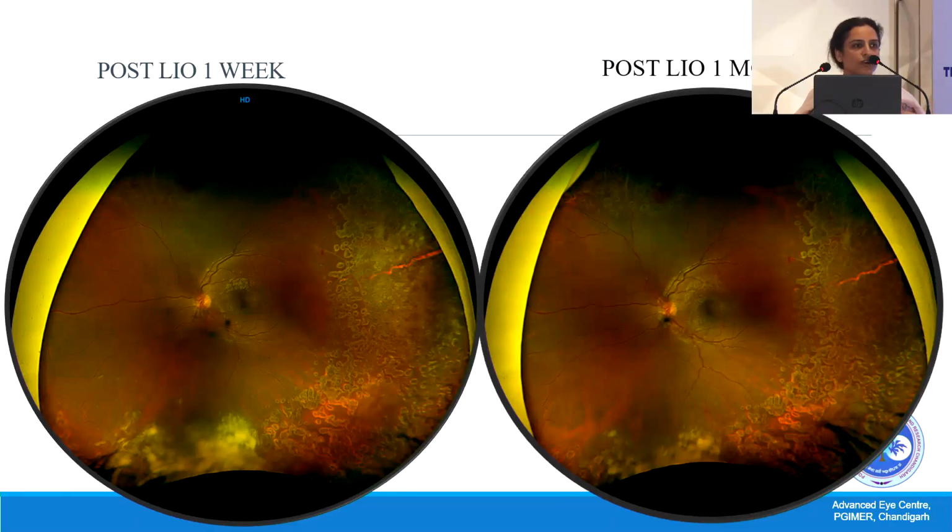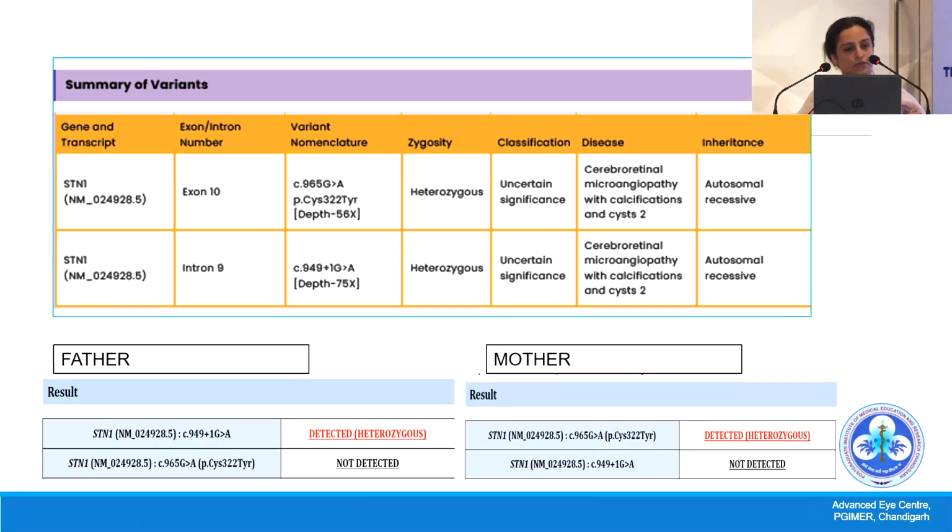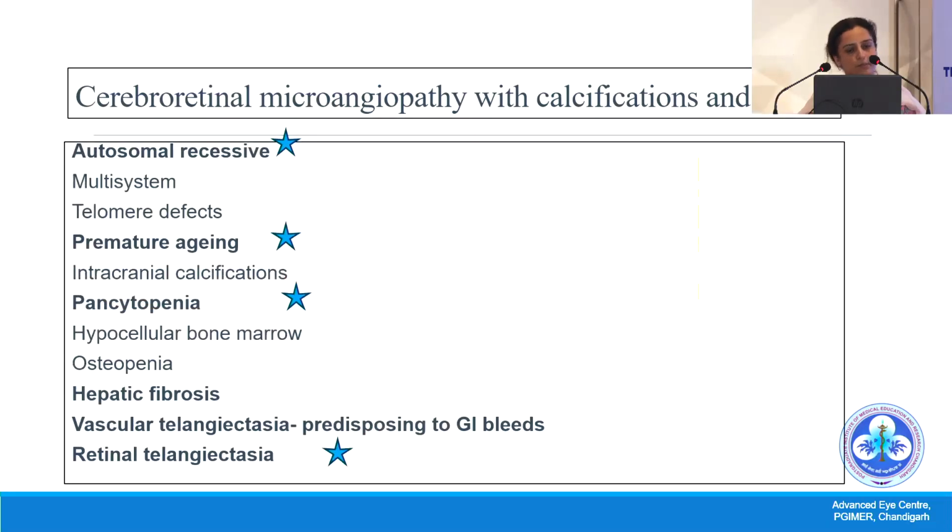So what should have been done? Can we stop here? No, we cannot stop here because we haven't yet arrived at the definitive diagnosis. So genetic testing was ordered, and we found compound heterozygous mutations, one in the exon and one in the intronic segment of the STN1 gene, which was consistent with an autosomal recessive inherited cerebroretinal microangiopathy with calcification and cysts, and this was also confirmed on parental segregation in both the parents.